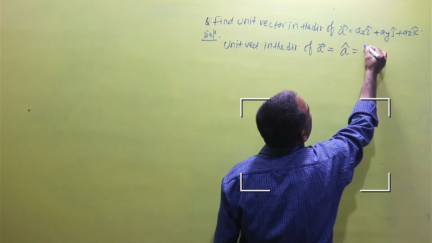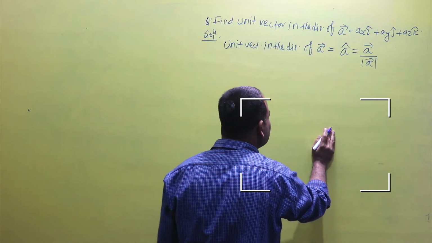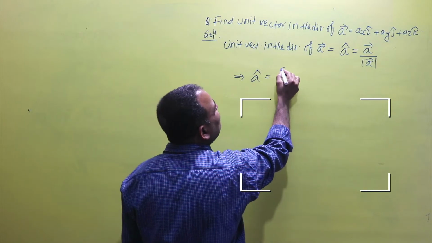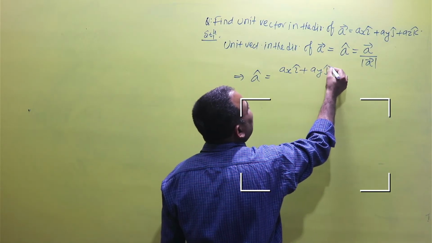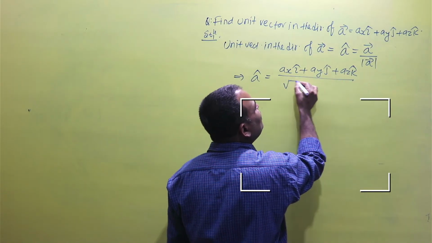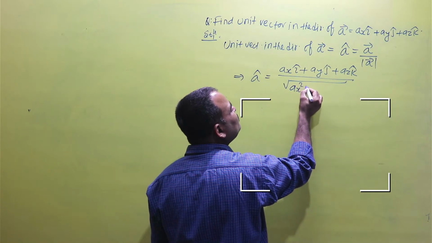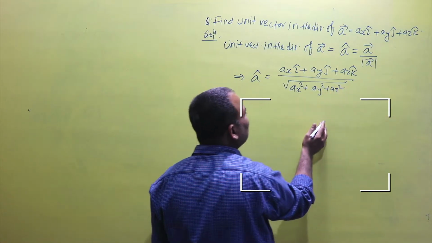A cap means vector A by mod of vector A. Vector A is AXI, AYJ and AZK, and the magnitude of vector A is under root AX square plus AY square plus AZ square.